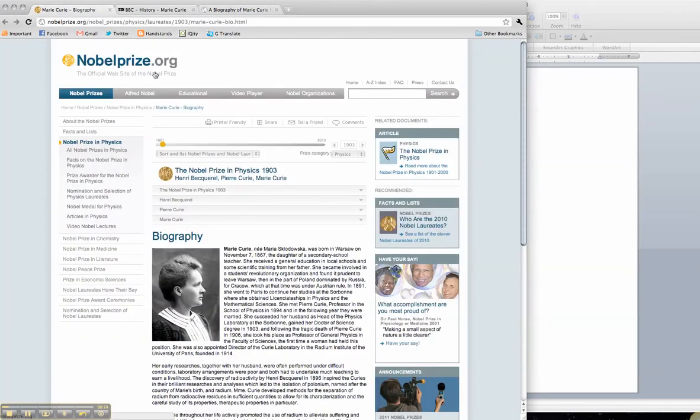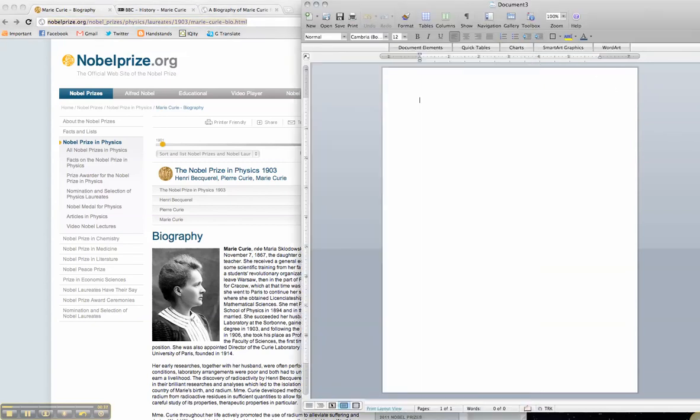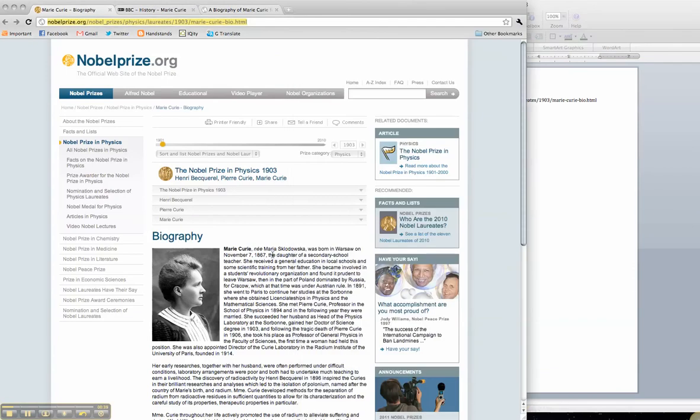So the first one is from nobelprize.org, which we know is the organization that deals with Nobel Prize winners, as Marie Curie was a Nobel Prize winner. And because I'm going to be using information from this page, I'm going to copy that web address right onto my paper so I don't forget.